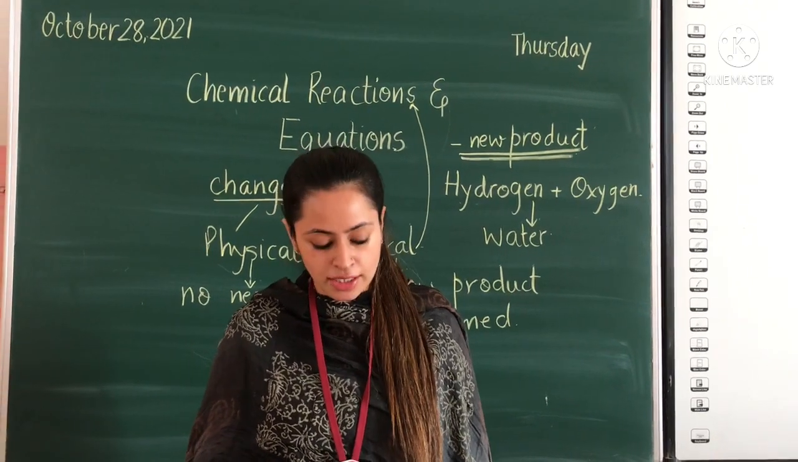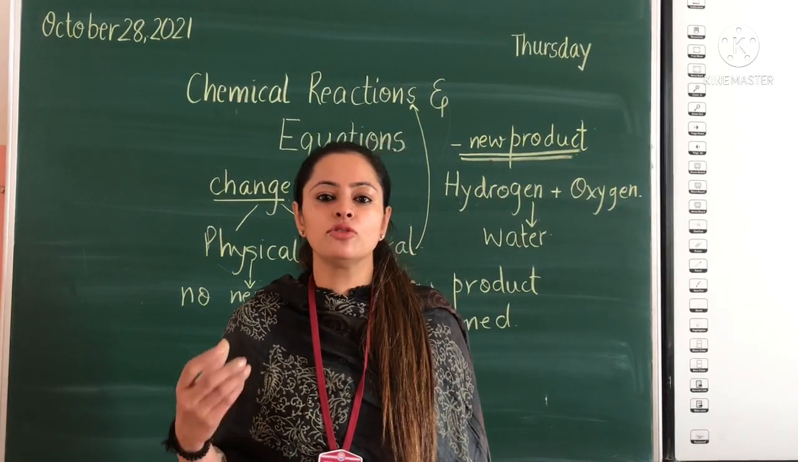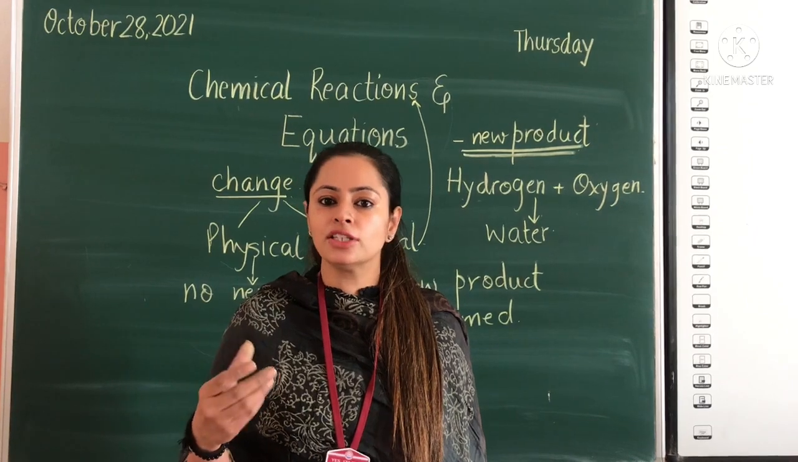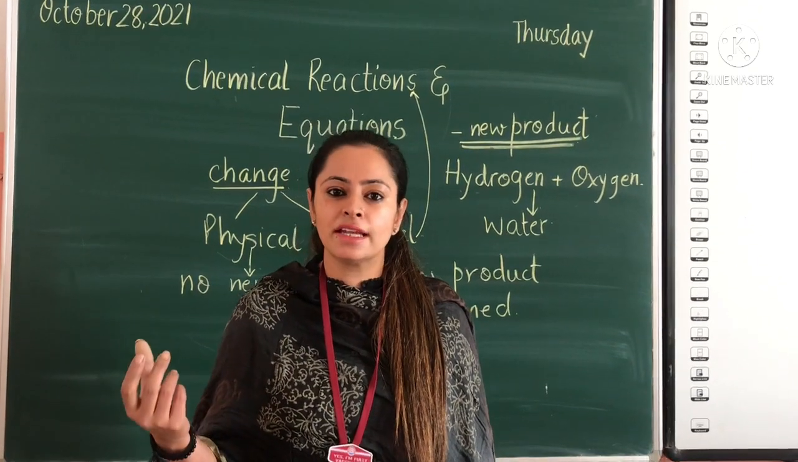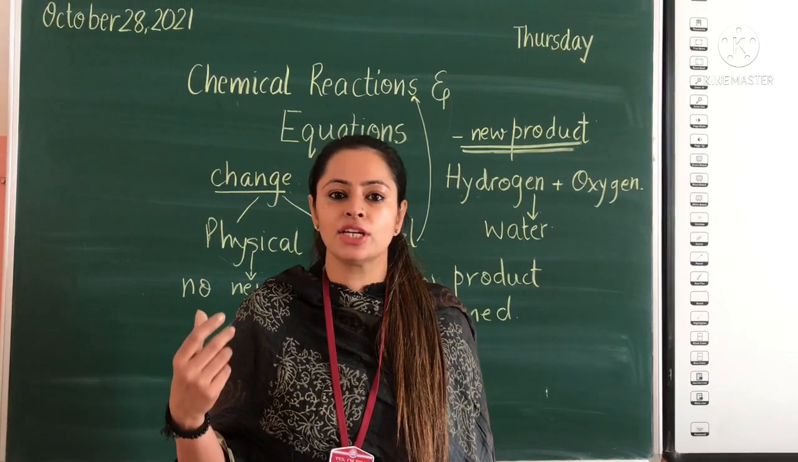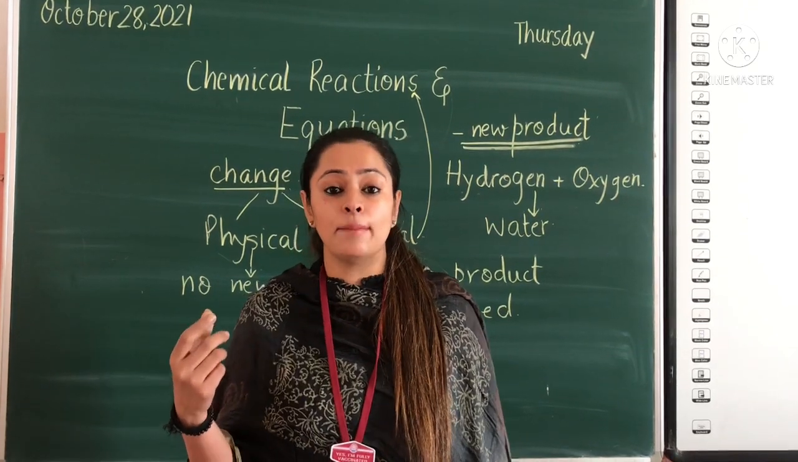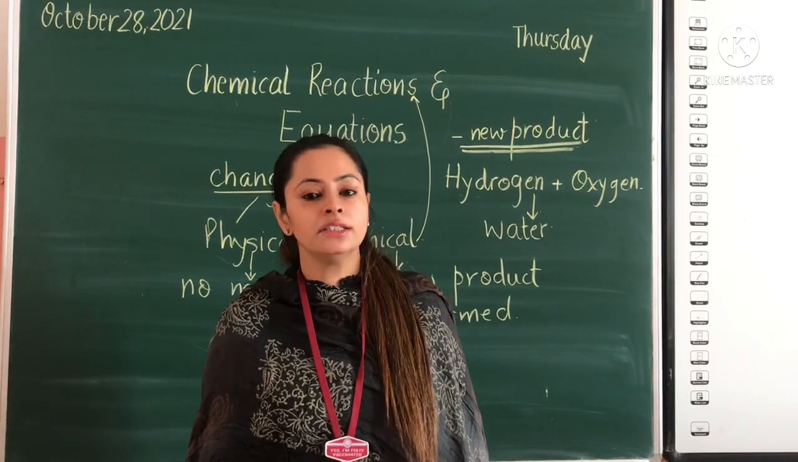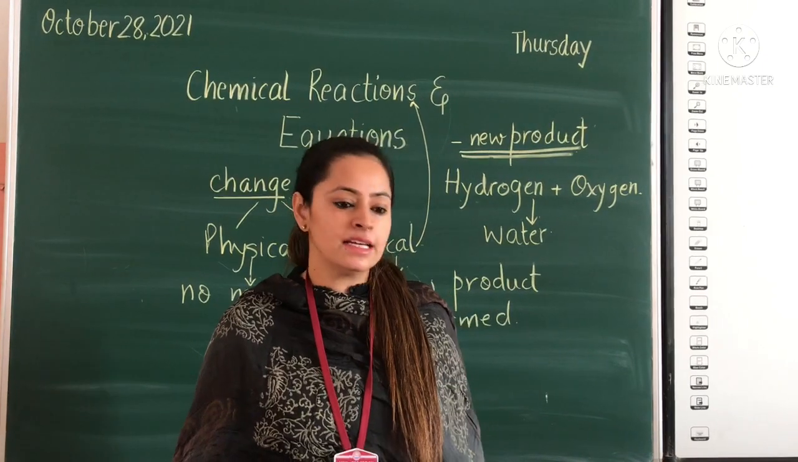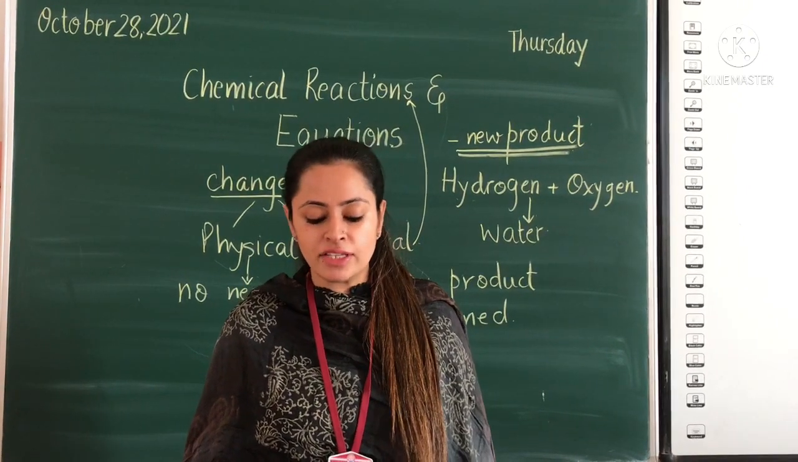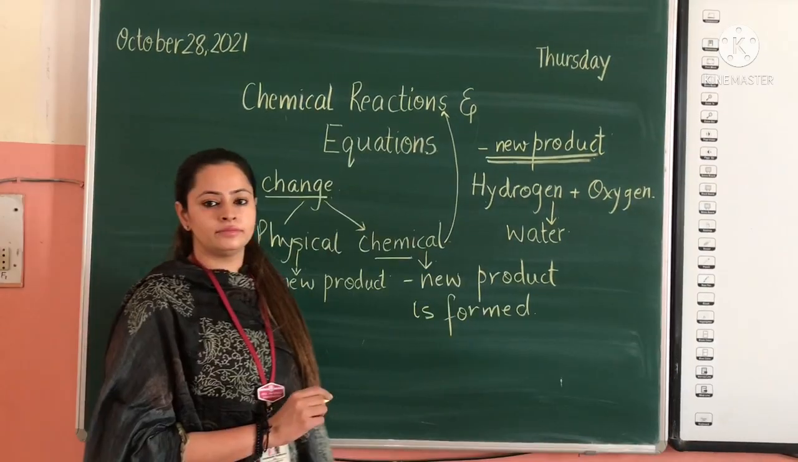Secondly, we have change in color. Like for example, when the tomatoes ripen, the green color changes into red color. So we can say that there is a change in color which has occurred, and hence we can say there is a chemical reaction which has occurred. The third is evolution of gas. So in a few examples, we see that a gas is evolved.